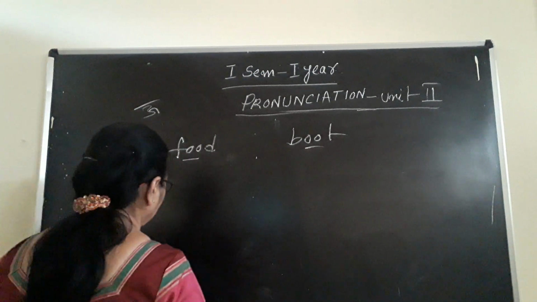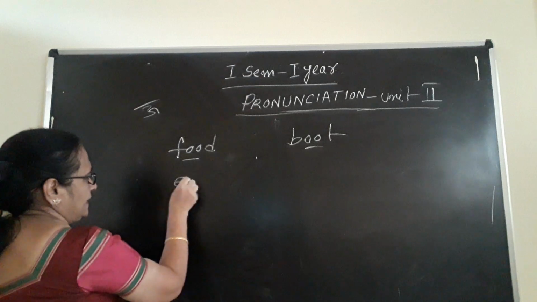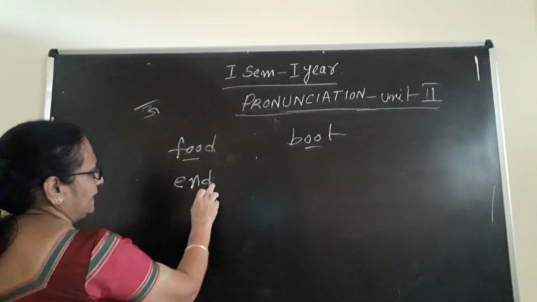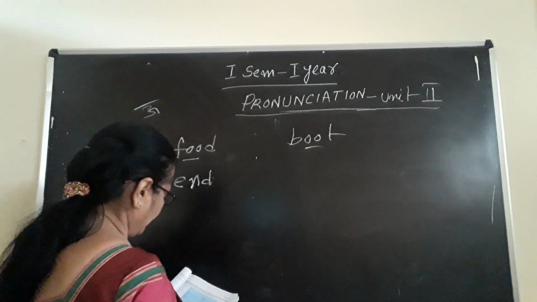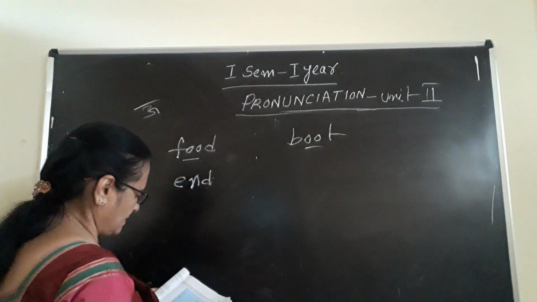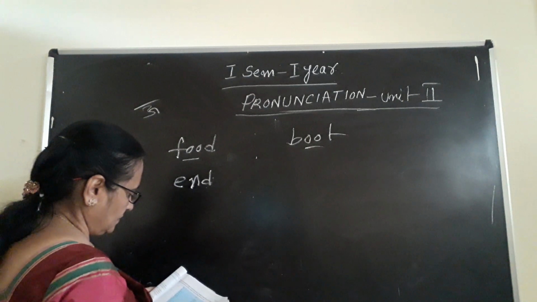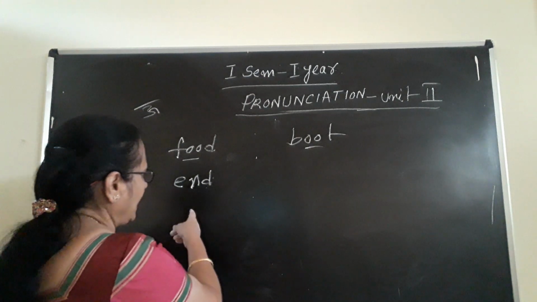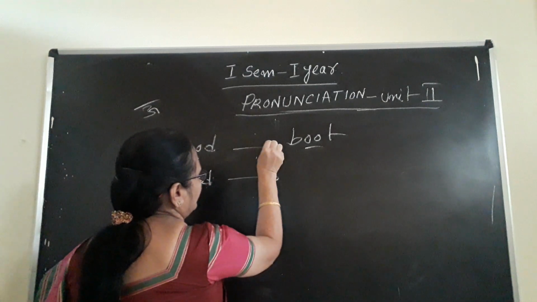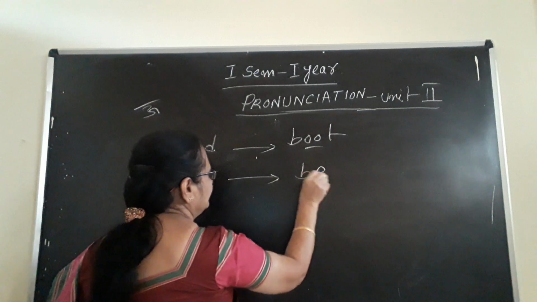One more I am writing: E-N-D, end. A sound is coming. Find it. Here A sound is coming. So here the correct word is bed.